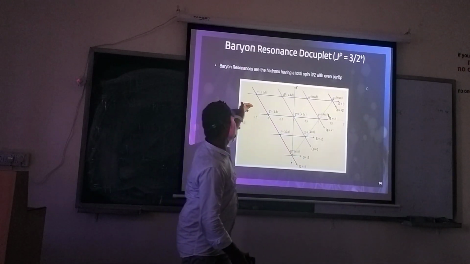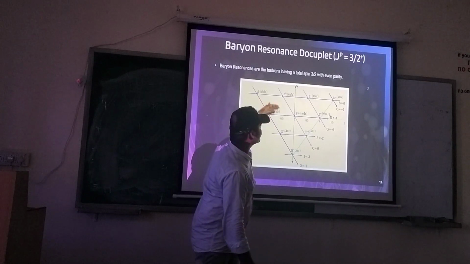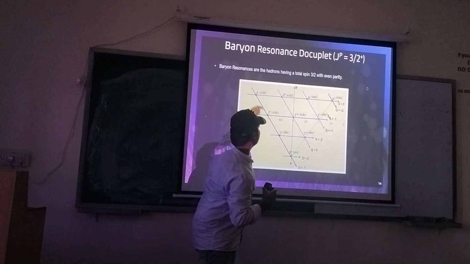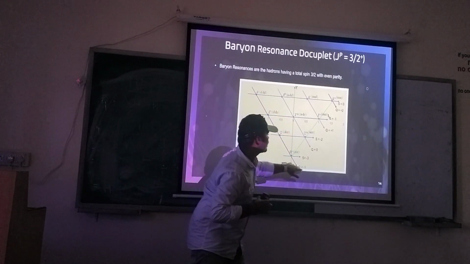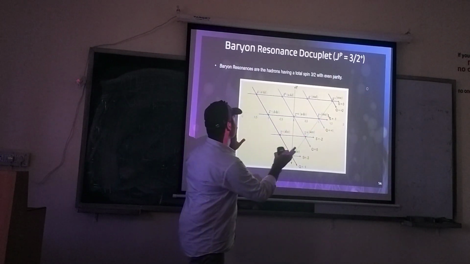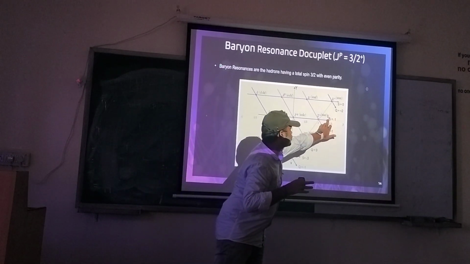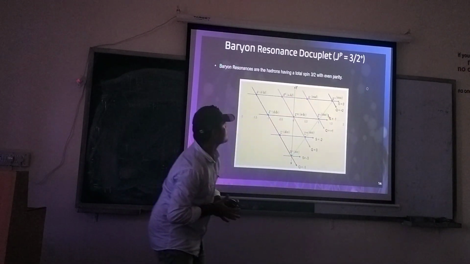If we draw these horizontal lines, we get the strangeness of 0, -1, -2, -3. And if we draw the slanted lines, we get the respective charges. This graph is drawn considering the third component of isospin with hypercharge.